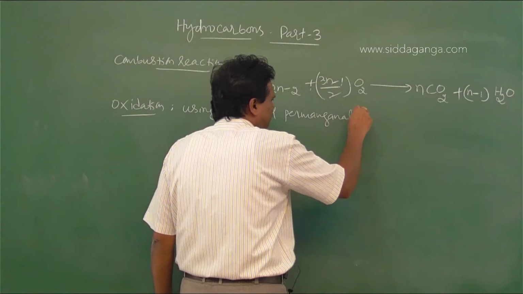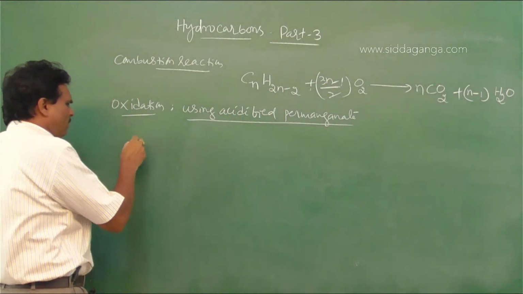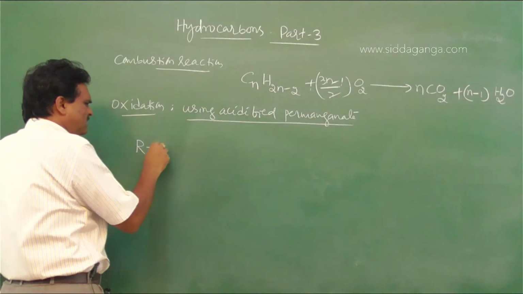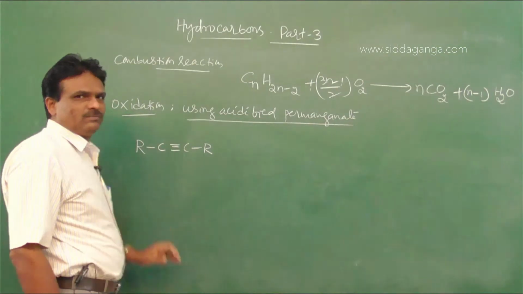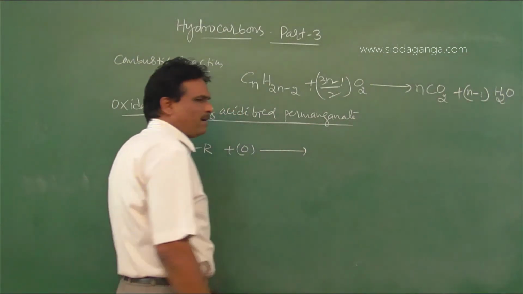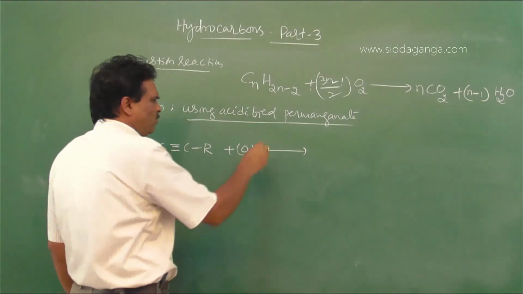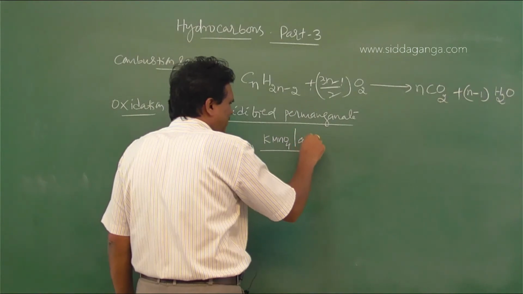R, C triple bond C, R is subjected to oxidation. So by using potassium permanganate in acid medium,